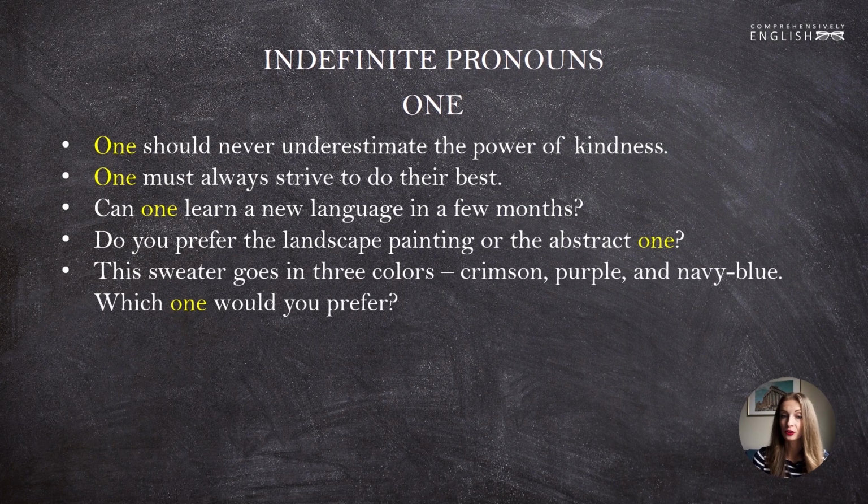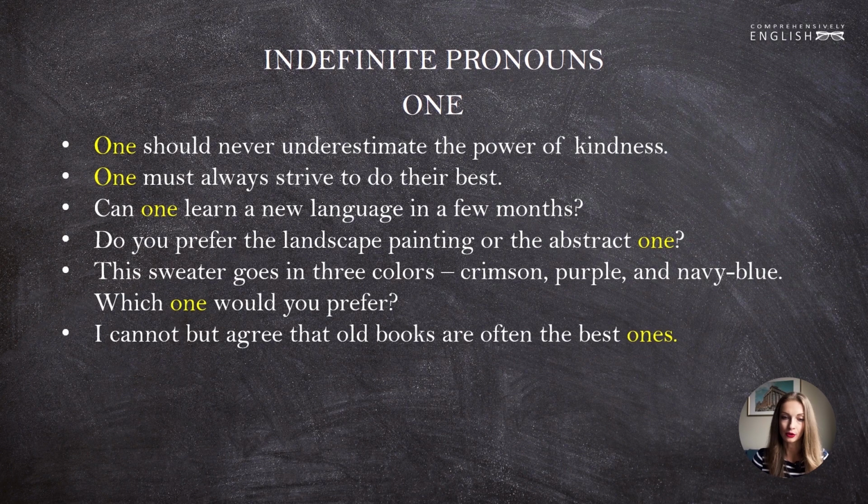This sweater goes in 3 colors: crimson, purple, and navy blue. Which one would you prefer? Here, one also substitutes a noun that was mentioned before. In particular, the noun sweater. Which sweater would you prefer? Which one would you prefer? I cannot but agree that old books are often the best ones. Here we see the plural form of one, because ones replaces here the noun books, the noun which is in plural.